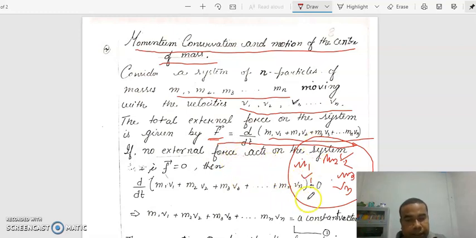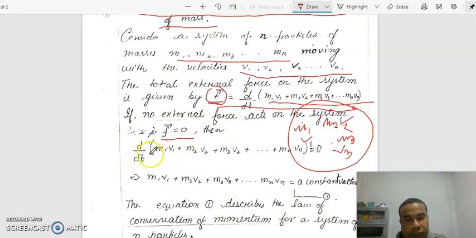Now, if no external force acts on the system, then the total external force will be zero. If we put F equal to 0 in this equation, then the differentiation of the total momentum of the system is equal to 0.